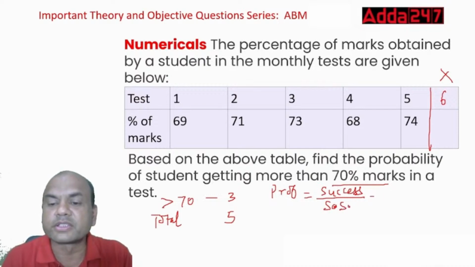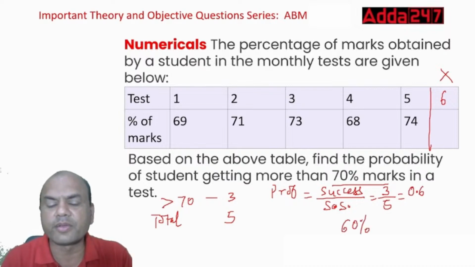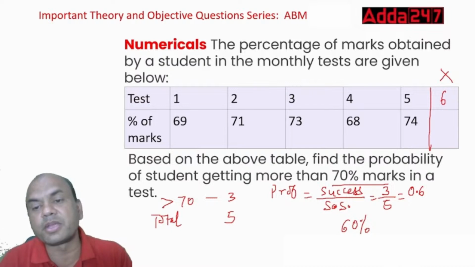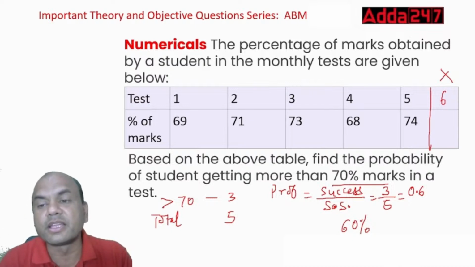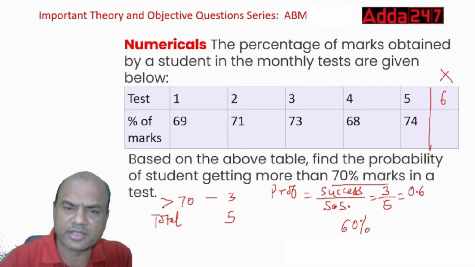So success is what? 3. Sample space is 5. So 3 by 5. So my answer will be 3 by 5 or 0.6, or somebody can write 60%. So there is a 60% probability that the student will get more than 70 in test number 6. That is the answer, isn't it?